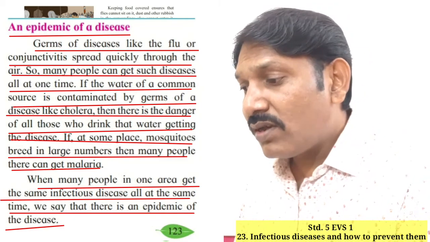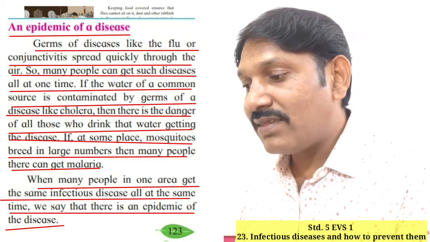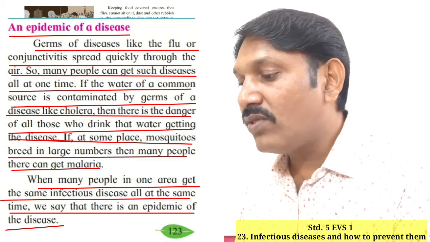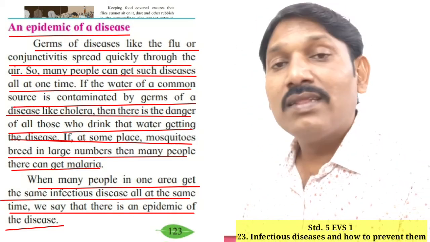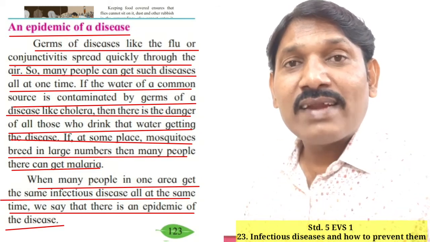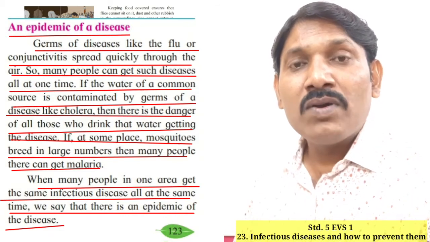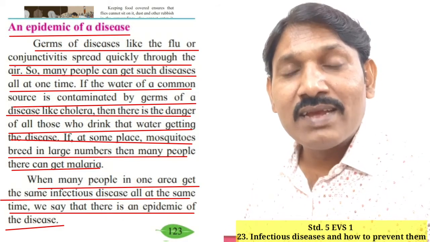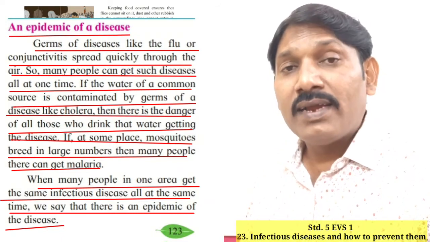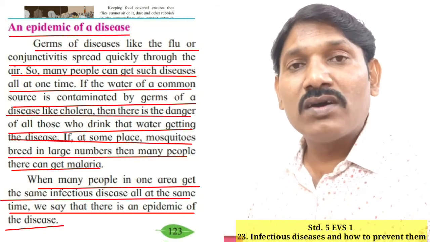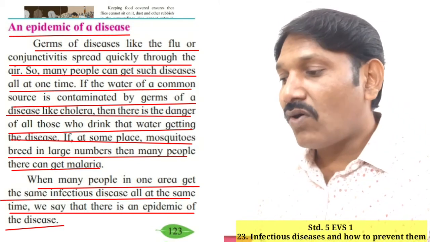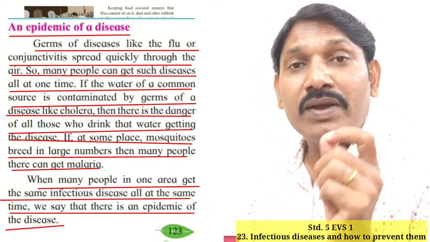If the water of a common source is contaminated by germs of a disease like cholera, then there is the danger of all those who drink that water getting the disease. Just as with air, a disease can spread very quickly and a large number of people can be infected at a time. In the same way, if the water is contaminated, the people who drink the contaminated water are also in danger of getting infected, for example with cholera.